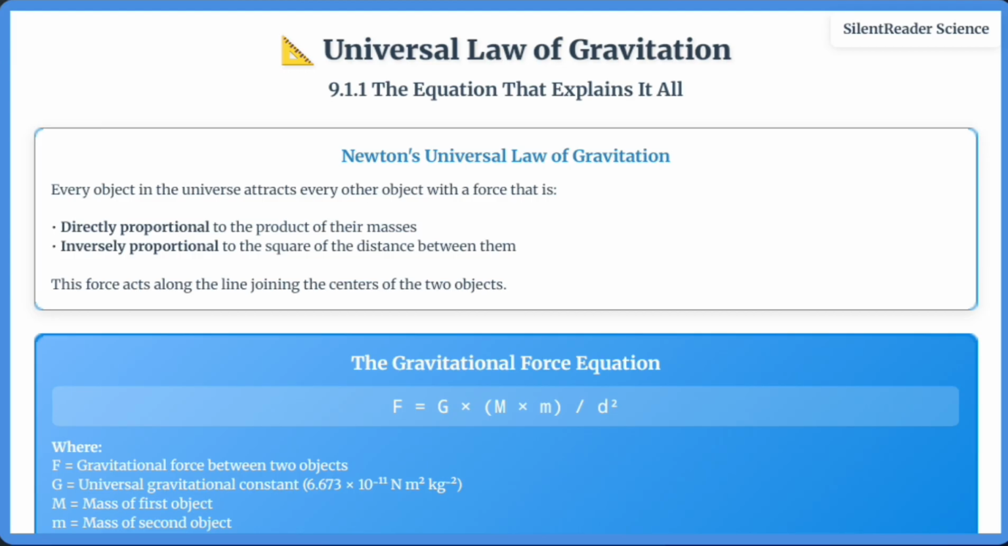The gravitational constant G has a very small value, 6.673 times 10 to the power of -11 Newton meter squared per kilogram squared. This explains why we don't feel gravitational attraction between everyday objects. The force is too small to notice.